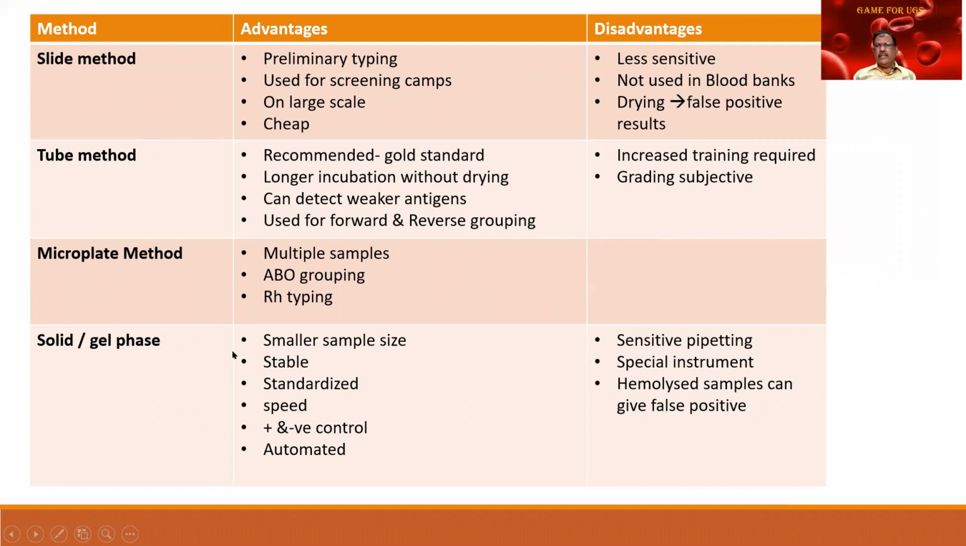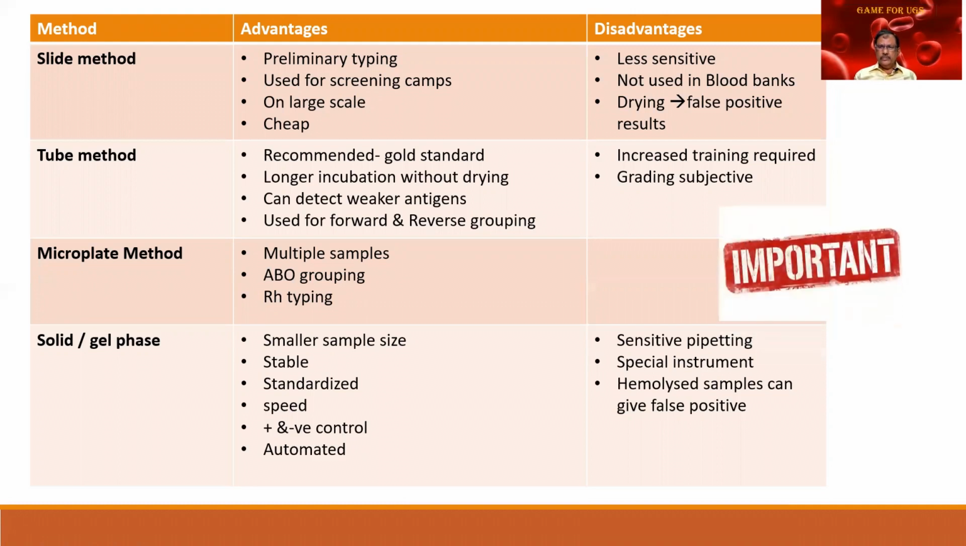Tomorrow, definitely in the examination, the examiner will ask you, what are the different methods of doing the blood grouping? You should mention the slide method or the tile method, tube method, microplate method, gel phase method, or the solid gel phase method. I don't think this word is required, but anyway for completion.